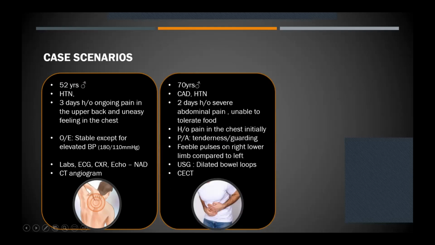A little more elderly gentleman with CAD had a 2 days history of acute abdominal pain. Initially he had a history of chest pain to begin with. On presentation, he has a tender abdomen. Another finding was that one lower limb pulse was slightly weaker than the other.